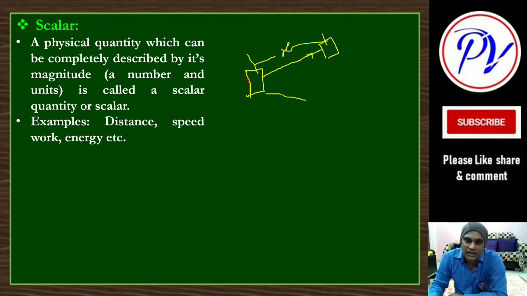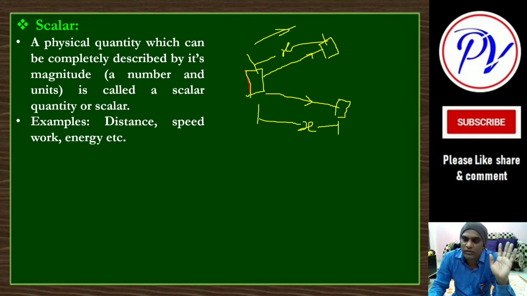And if I apply the same force in this other direction, though the direction is different, the distance traveled is the same, x, the same force and the same body. So the work done in this process will be the same. Work is done in this direction and in that direction, but we will not talk about the direction. We will simply say moving x distance, the work done is this much.